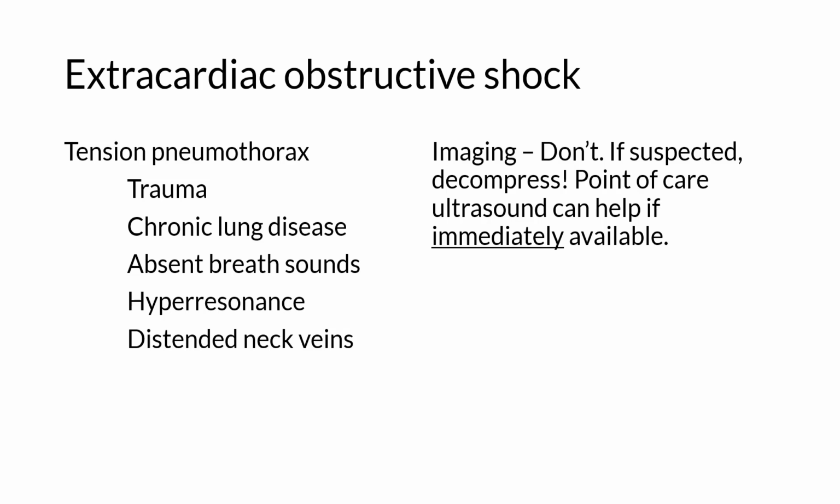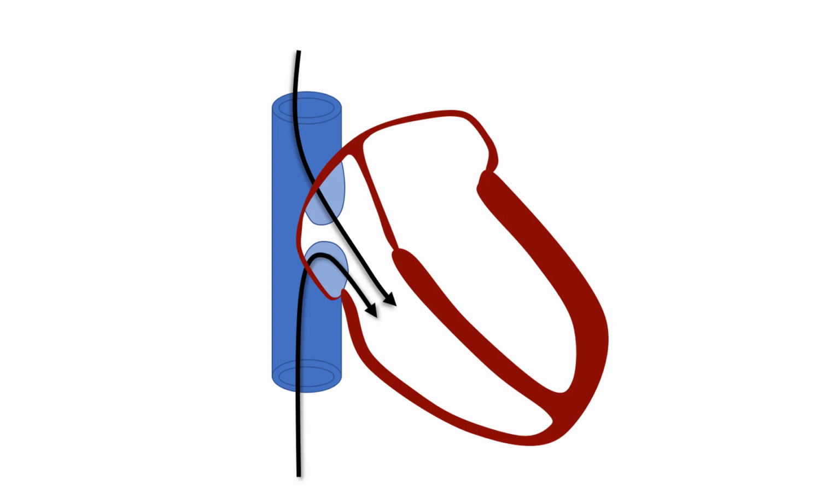If point-of-care ultrasound technology and expertise are immediately at hand, this can help exclude a pneumothorax. But if you are unable to exclude a tension pneumothorax, you should immediately decompress it with a large bore needle or IV catheter at the second intercostal space at the midclavicular line. Labs aren't often helpful here. In tension pneumothorax, inflow from the vena cava is restricted by compression, reducing effective preload and diminishing cardiac output.